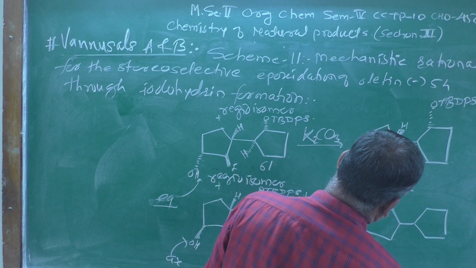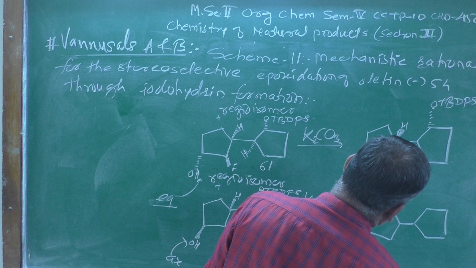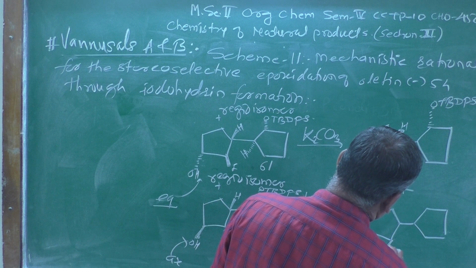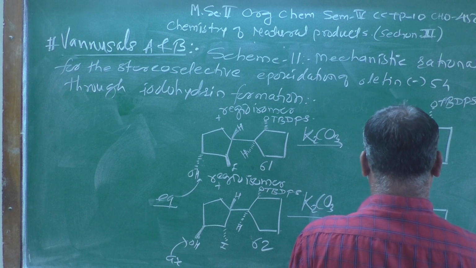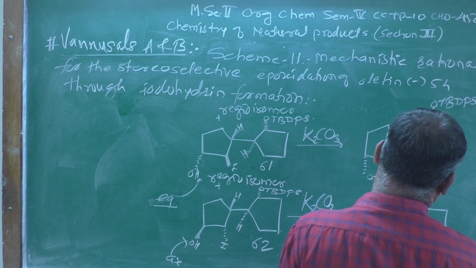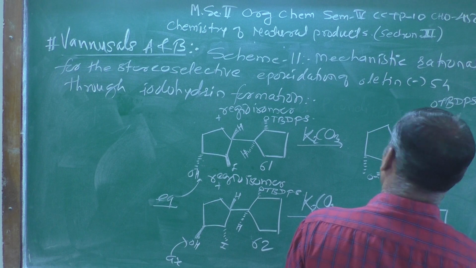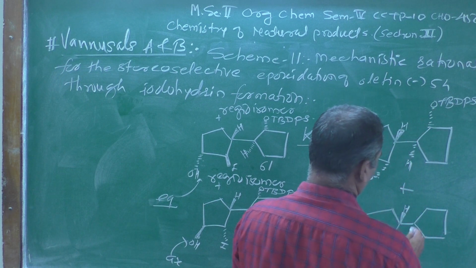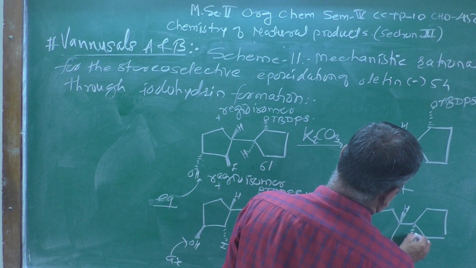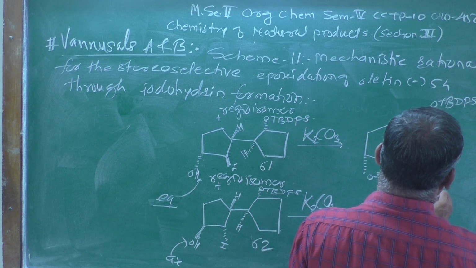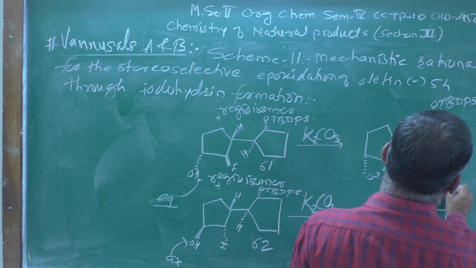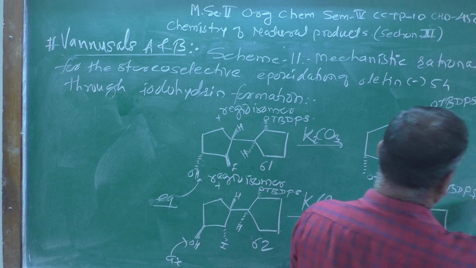So, you can remember the structure you are going to get over here, this one oxygen atom, here also an oxygen atom, and the hydrogen atom at this part of the organic molecule remains as it is. This is a hydrogen atom which also remains as it is. This group also remains as it is, TBDPS.